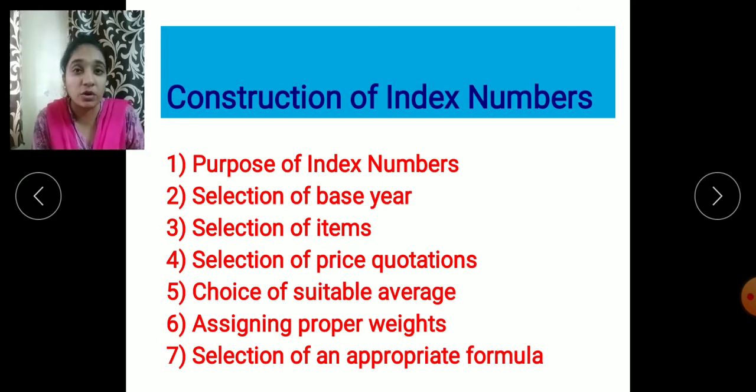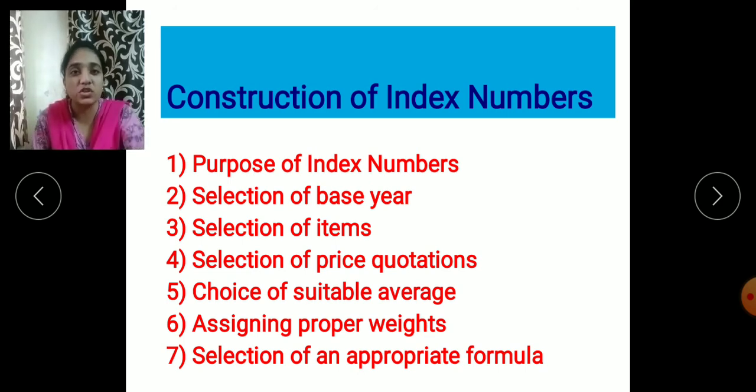So this is the main thing we have to consider during the construction of the index number. So base year, first of all, depends upon two things. The first one is that the base year should not be a very distant year. Just take an example, if 2020 is going on at present, and you are taking the current year as 2020, but you are taking the base year a distant year, say 1995 or 2000, it is a very distant year. So that's why we cannot take the distant year. We can take 2018, 2017, which is close, but we cannot take a very far year.